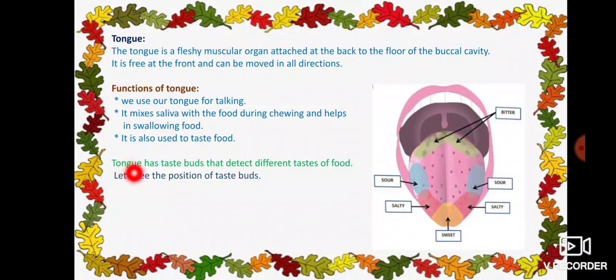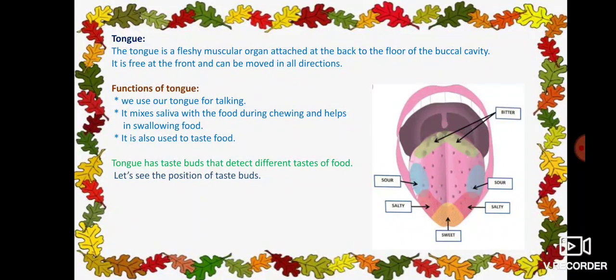See here, tongue has taste buds that detect different taste of food. Yes, tongue has different taste buds. See, we will eat different types of taste or a different taste of foods. Means we are going to eat sweet foods, salt food items, and some sour food items also. We are going to eat some bitter food items we will taste sometimes.